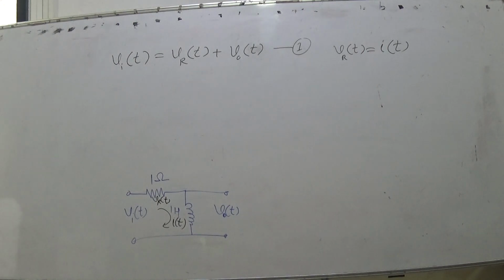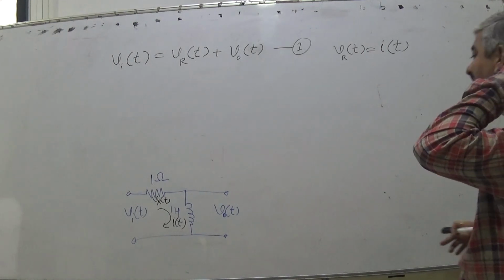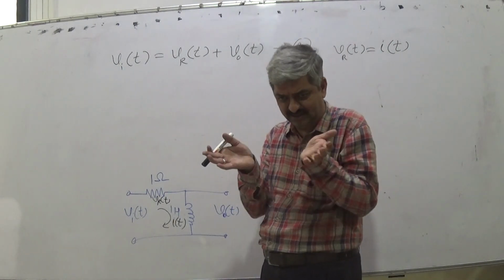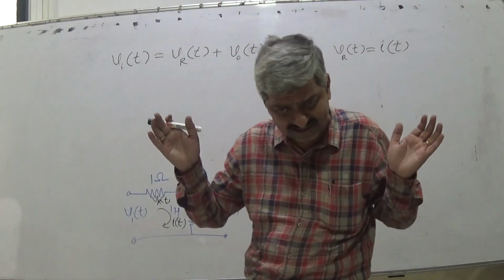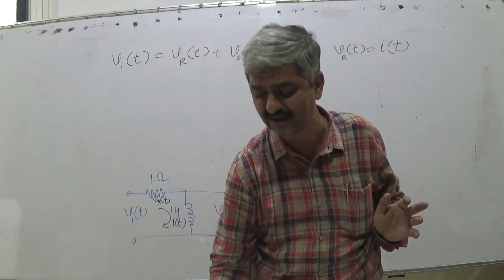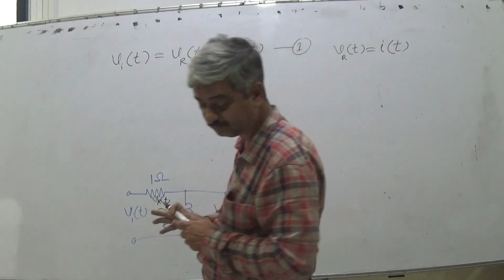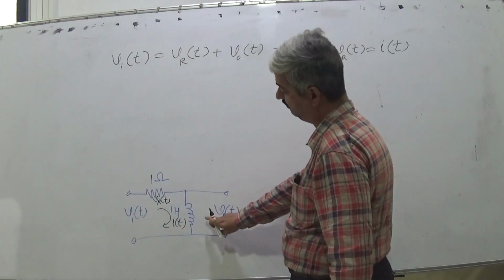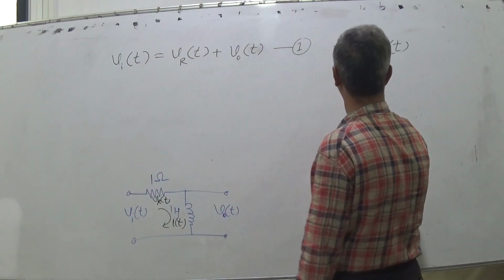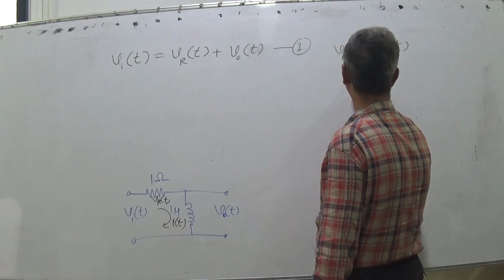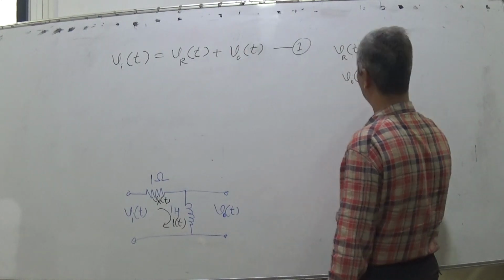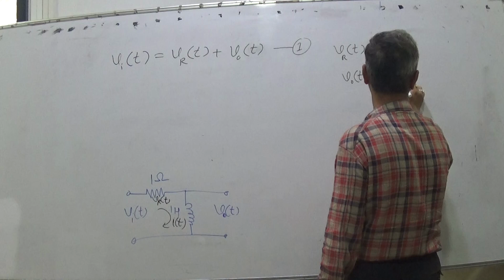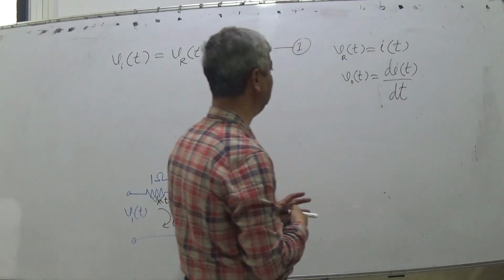It's not that if we put R and L they become bigger, we can easily solve them, but I am trying to keep it as simple as possible at the initial stage. So VR is equal to I(t). And what about VO(t)? The VO(t) and I(t) relationship is VO(t) is equal to L, which is 1, di(t)/dt. VO(t) is di(t)/dt.